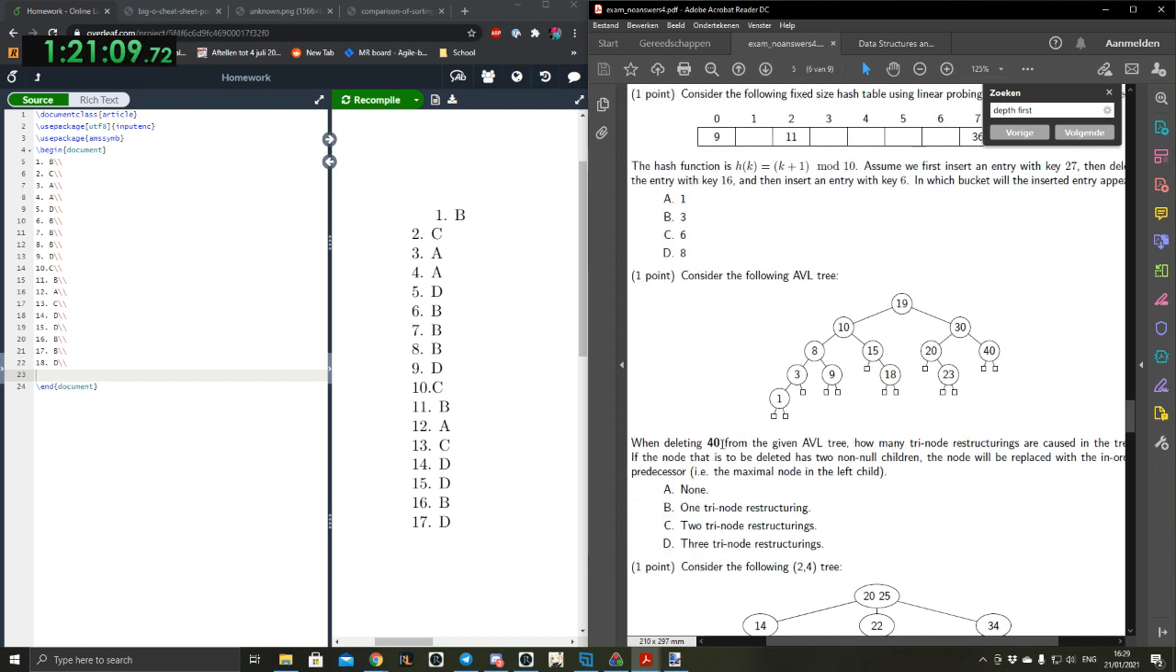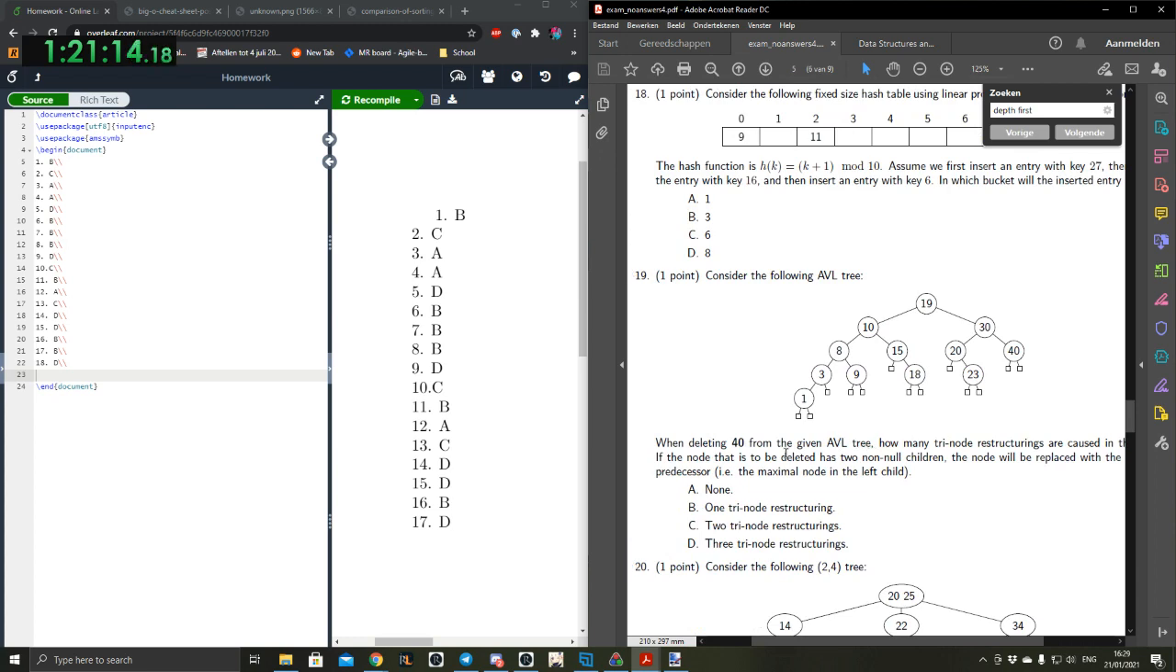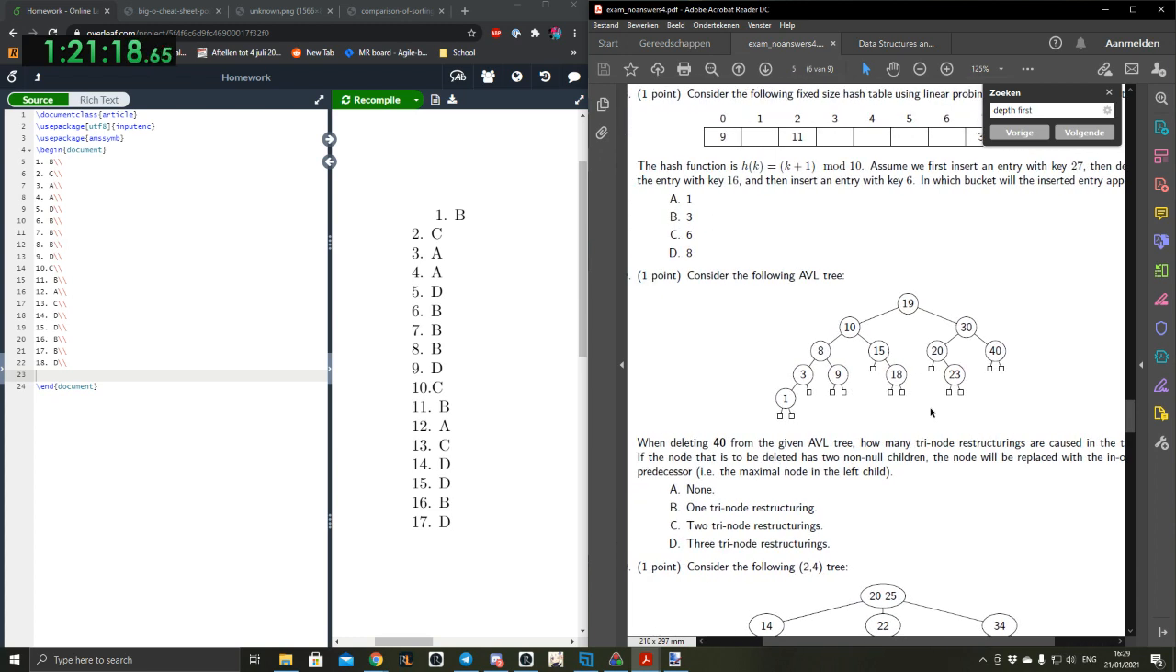Okay. When deleting 40 from the given AVL tree, how many trinode restructurings are caused in the tree? If that node is to be deleted and has two non-null children, the node will be replaced with its in-order predecessor, i.e. the maximal node of the left child. So when they delete 40, this one is gone.